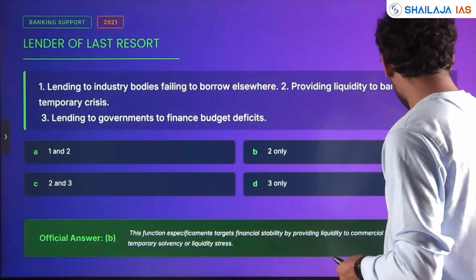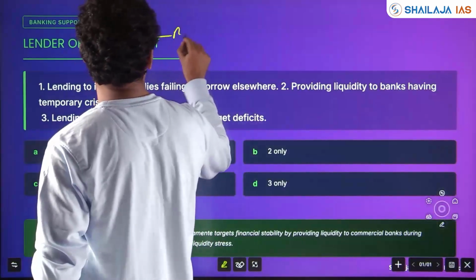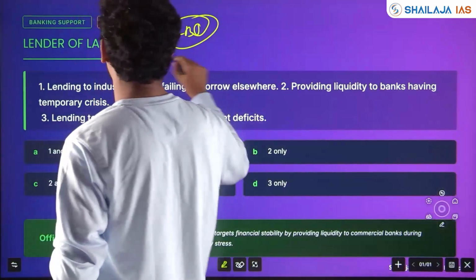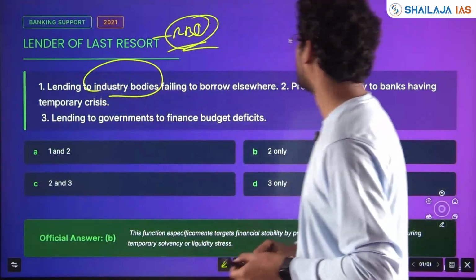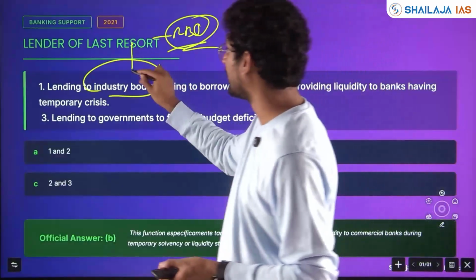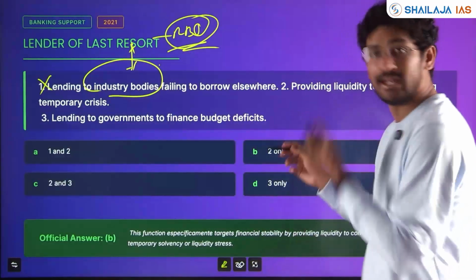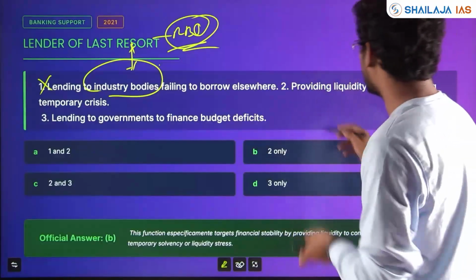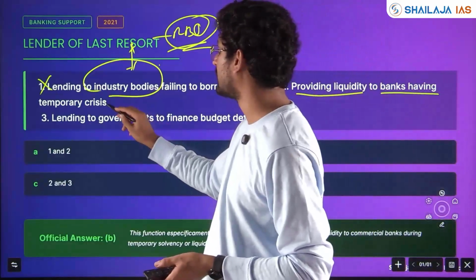RBI's role as lender of last resort. RBI is a key theme always. What is lender of last resort? Lending to industry bodies failing to borrow elsewhere. Will it give to industry bodies? See the trap again. Private bodies, RBI won't deal with. It will deal directly with banks and NBFCs, providing liquidity to banks having a temporary crisis.